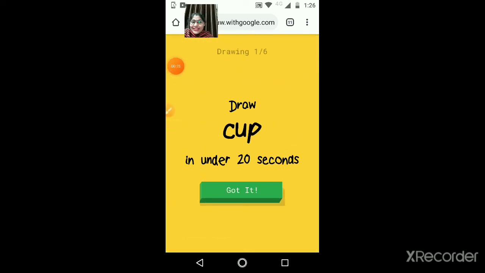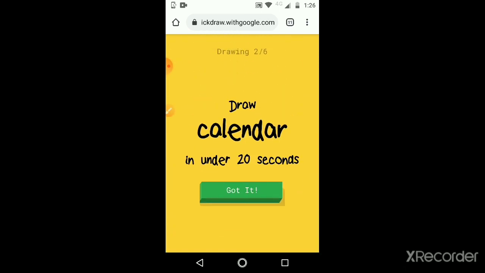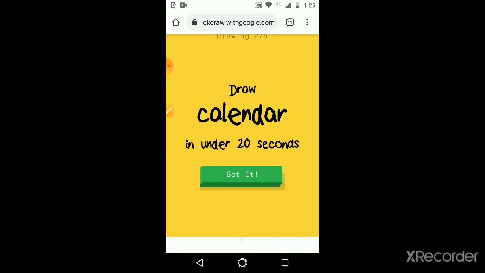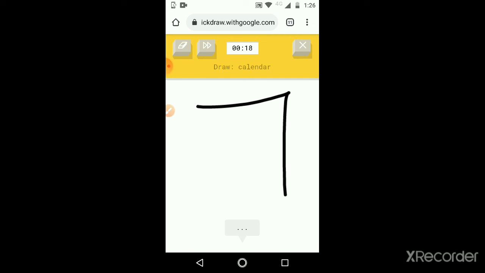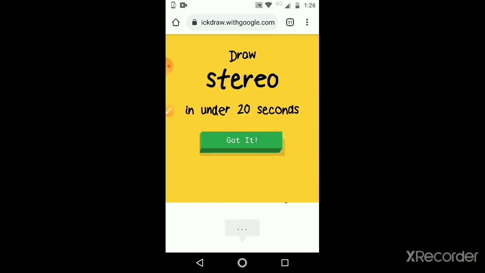Draw a cup. You have to draw a cup in 20 seconds. I say got it, and I start drawing a cup. You can see here: I see canoe. Oh, I know, it's cup. Okay, it has told me it got that it's a cup. Now it said draw a calendar. I say okay and start drawing. I see square. Calendar. I see dishwasher, or cooler, or dresser. Oh, I know, it's calendar. Okay, so it's a calendar.